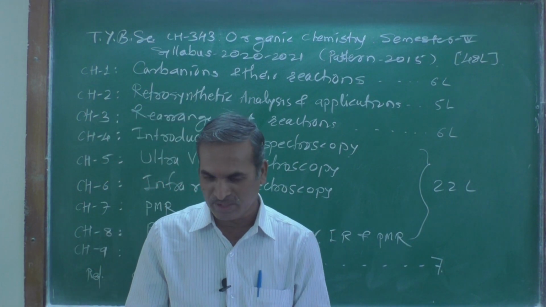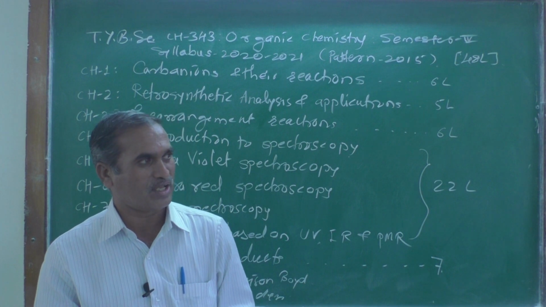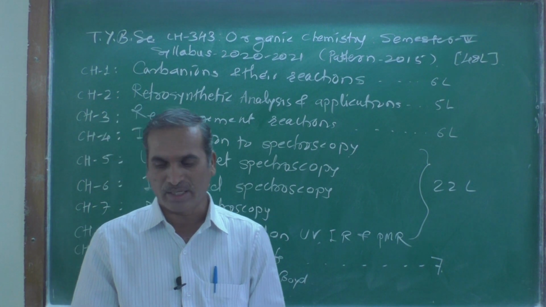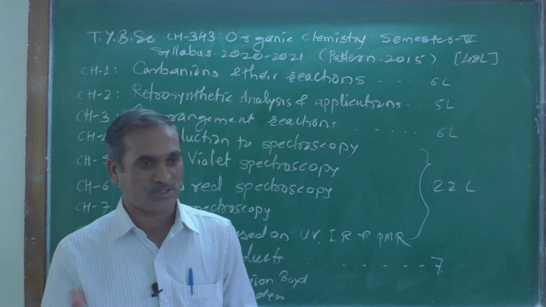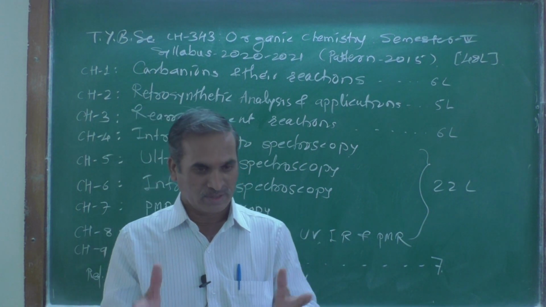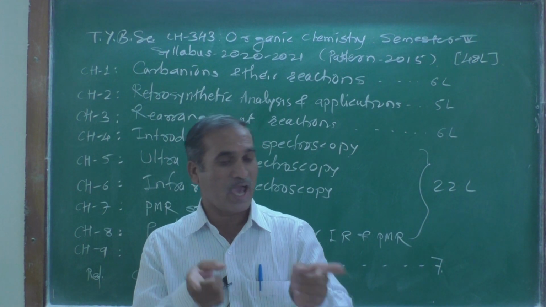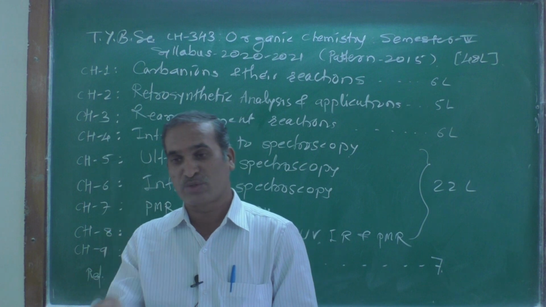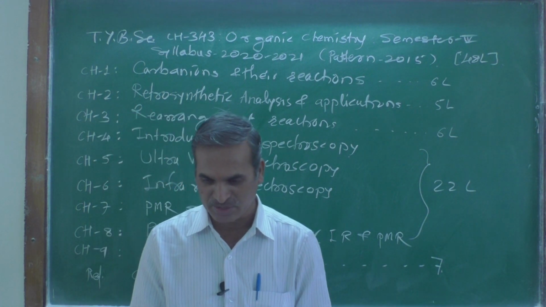And the last one is 3E43, the fourth semester elective paper. E stands for elective paper. In the first semester you learned agriculture chemistry. This semester you are going to learn dairy chemistry.